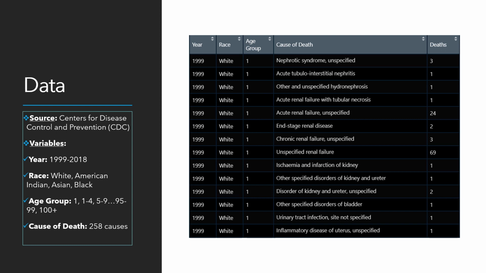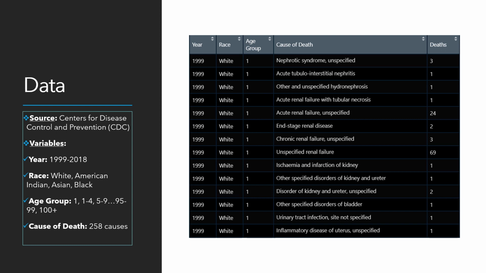Let me explain the data I have used for my predictive modeling. I obtained the data from Centers for Disease Control and Prevention, CDC for short. The data is a combination of 4 datasets, each dataset representing a particular race. I am using R for my analysis. After data cleaning and data manipulation, such as sorting the data by year, race, and age group, I have obtained 4 variables to predict the number of deaths.